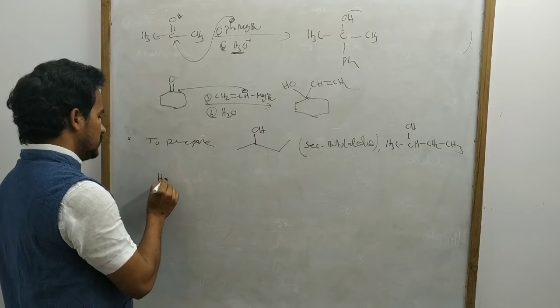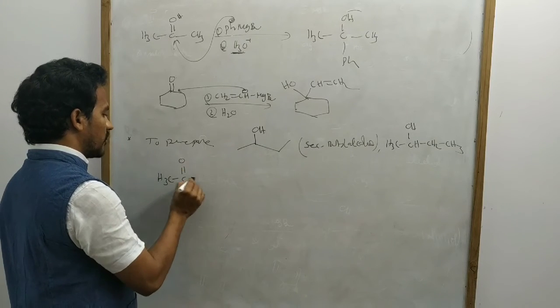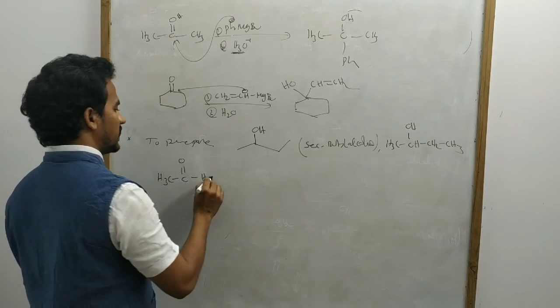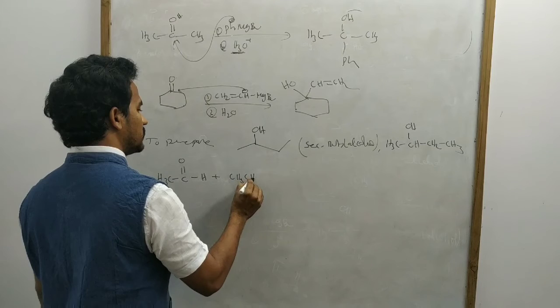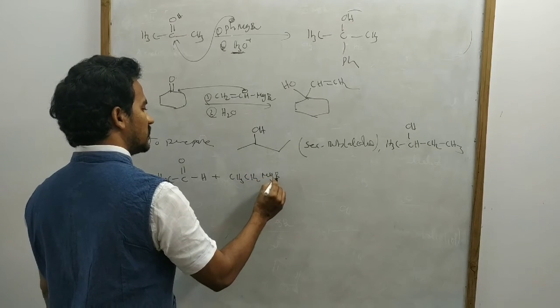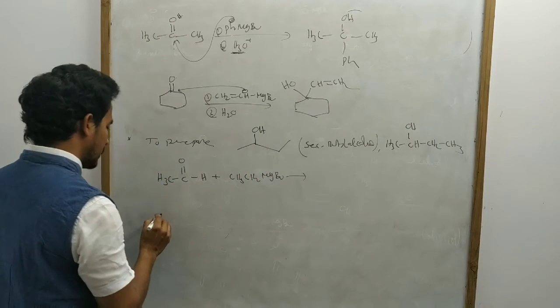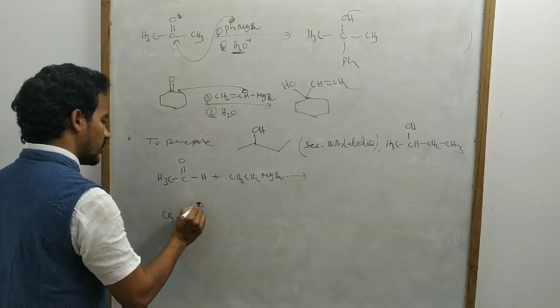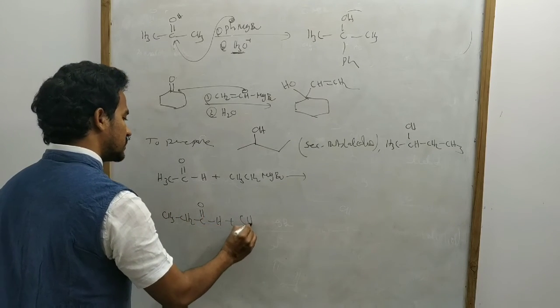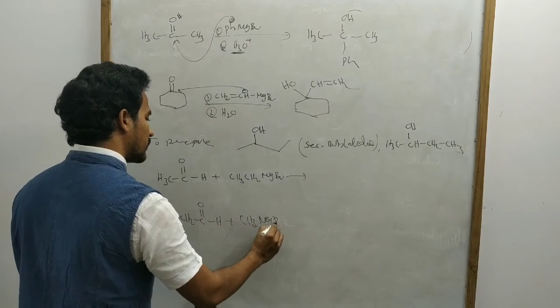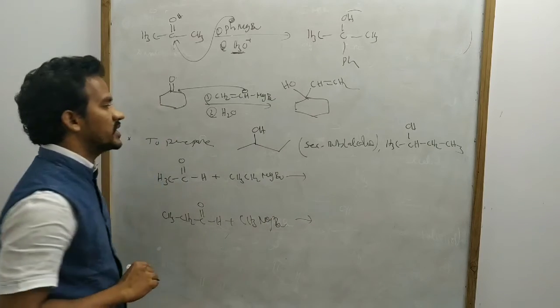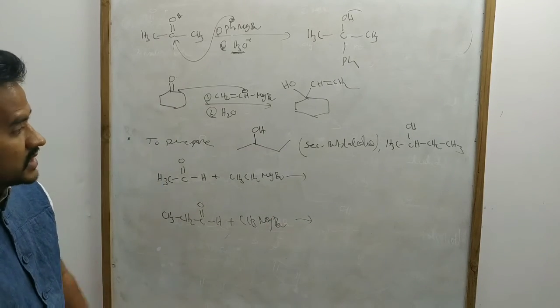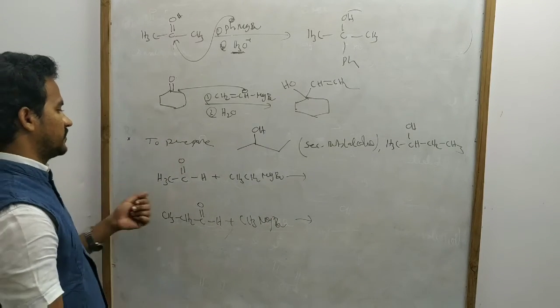One is CH3CHO plus CH3CH2MgBr, and another one is CH3CH2CHO plus CH3MgBr. By these two combinations, we can prepare secondary butyl alcohol.